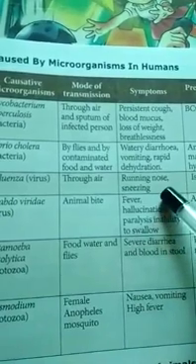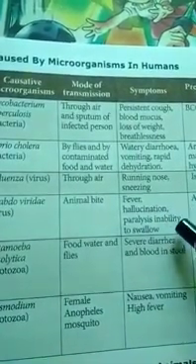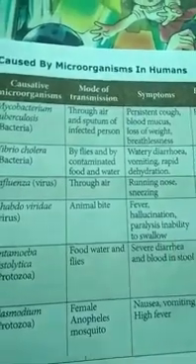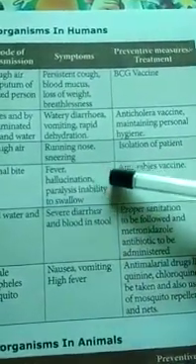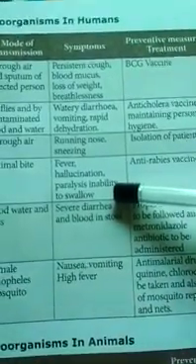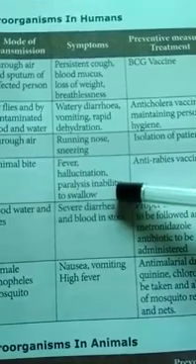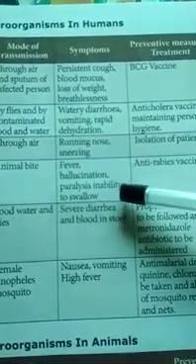Symptoms: fever, hallucination, paralysis, inability to swallow, so unable to swallow food, water, all the things. And a kind of mental instability.